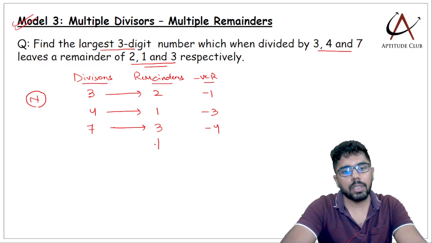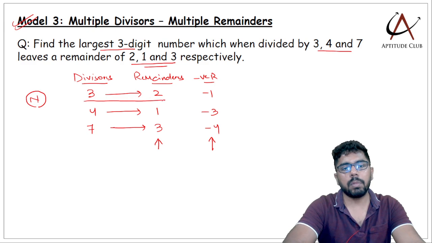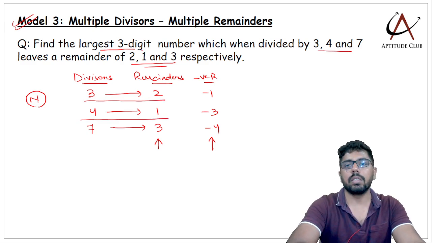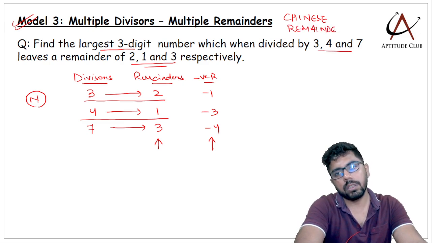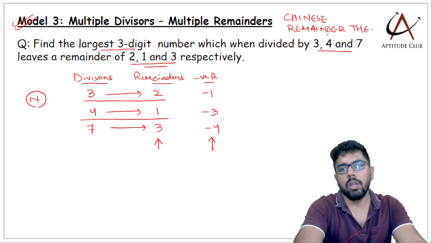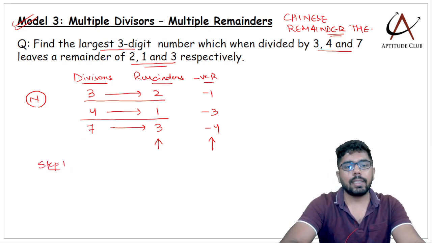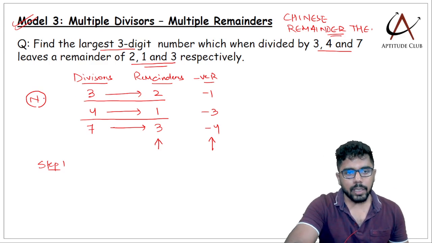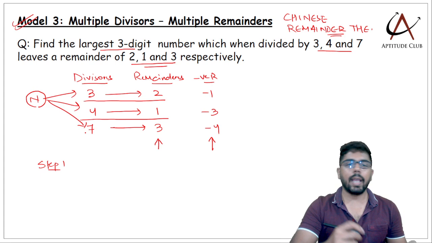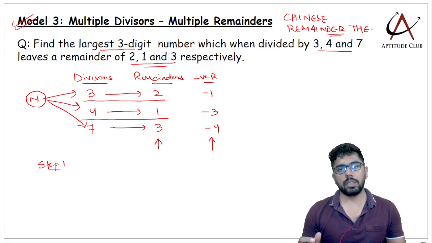You see positive remainders are not the same. Negative remainders are also not the same. So it's purely a multiple divisor, multiple remainder question. That is model 3. And here we will use this technique called the Chinese remainder theorem. Not any formula, it's just a process. So what is the process? Step 1, I'll try and club the divisors and remainders, and I'll start with the highest divisor. Understand there are three properties of n. N when divided by 3 leaves remainder 2, when divided by 4 leaves remainder 1, when divided by 7 leaves remainder 3. So there are three properties.